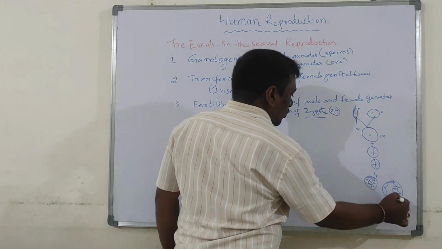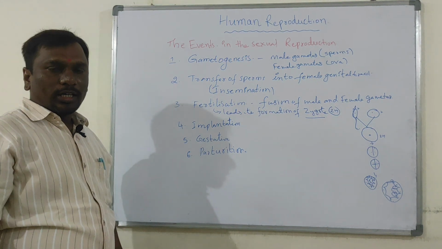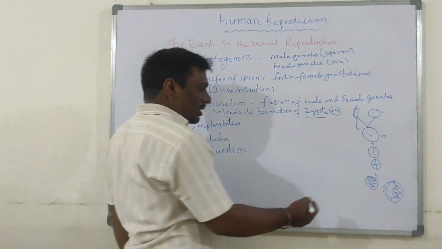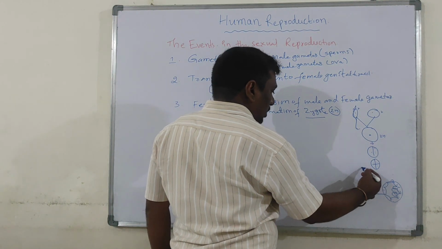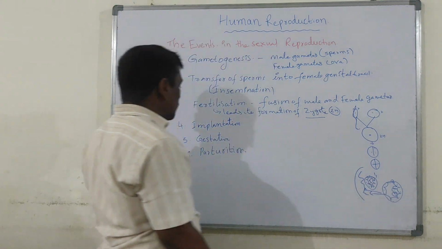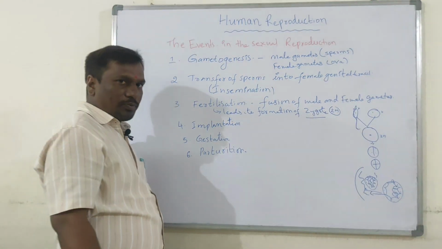The blastocyst is one of the stages formed during early embryonic development. This blastocyst gets attached to the wall of the uterus. This process is called implantation, which leads to pregnancy.